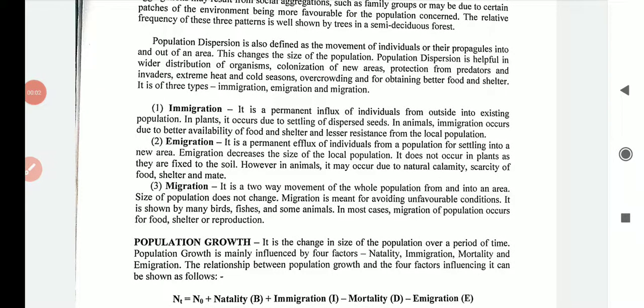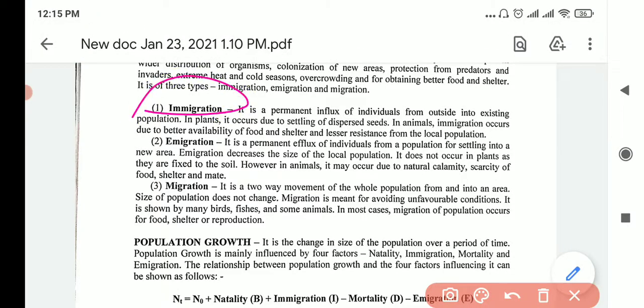So I said that population dispersion is also the movement, no? So movement, if they come in, it means immigration, the first one. If it goes out, it means emigration or migration. Okay, any of these two. So let's look at them in proper detail.